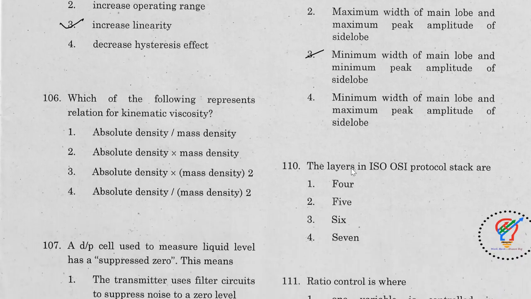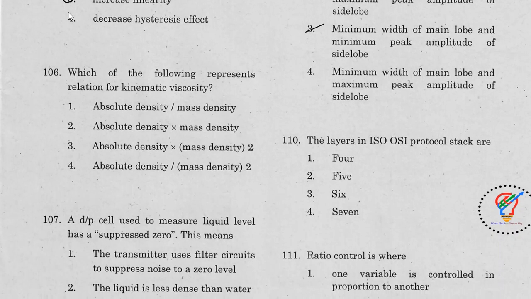Okay. Next question. It's question 106. They have given equal marks. That is, the question itself is wrong here. So we'll move to the next question here. Question number 110. The layers of the ISO OSI protocol stack are 7.